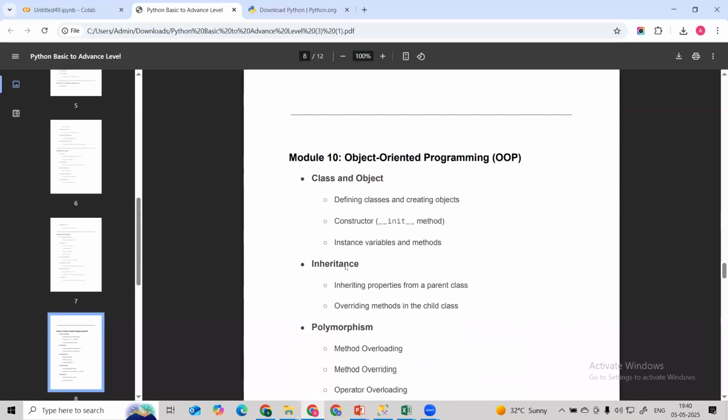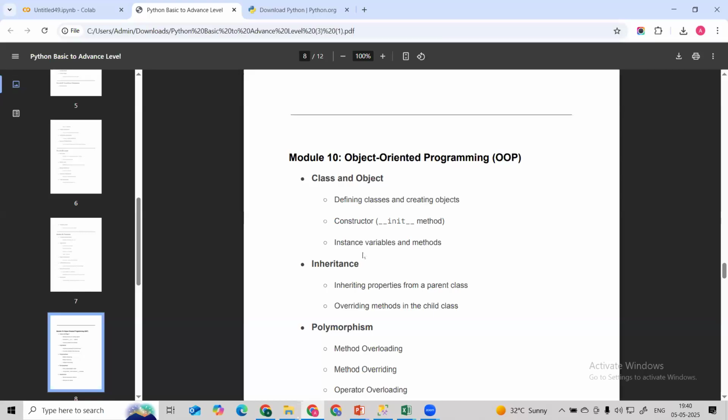Okay, so I will be covering this topic. What is object-oriented programming? What is a class and object? Then we are going to understand the constructor. What is an instance variable? What is a class variable? What is a local variable? What is a global variable? All these things we are going to learn in this.